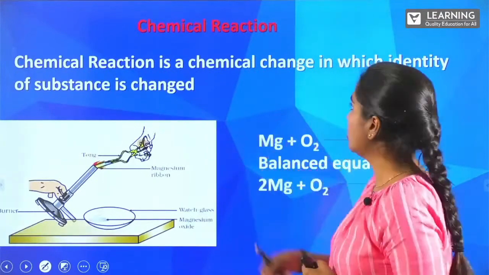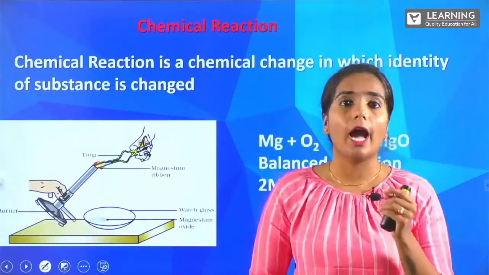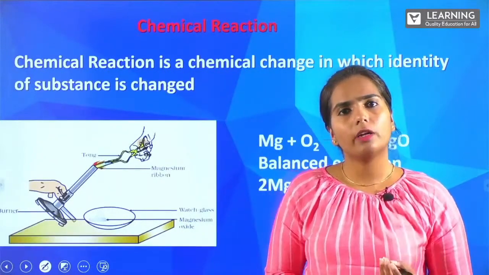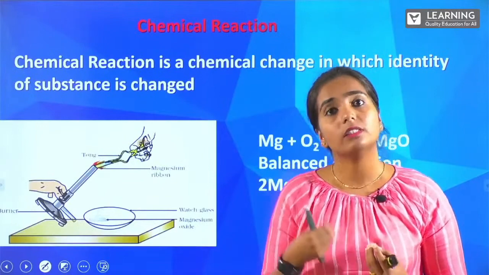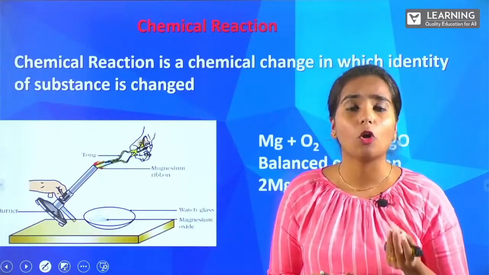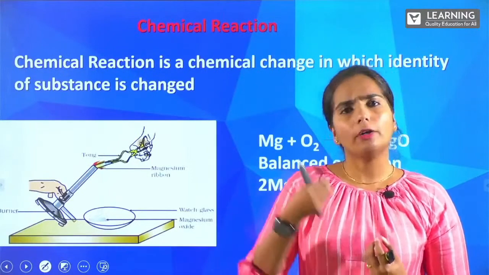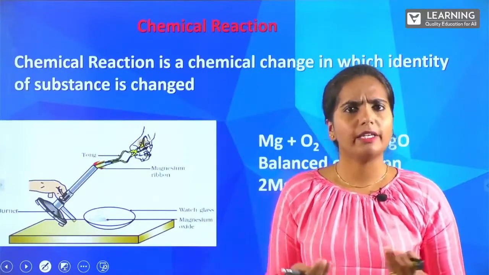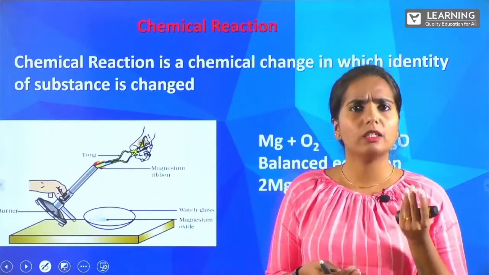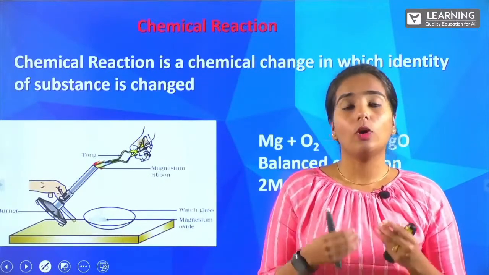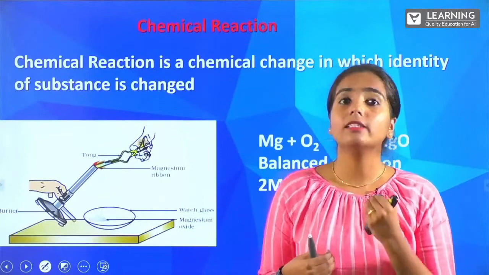A chemical reaction is a chemical change in which the identity of the substance is changed, right? Whatever substance you are taking, the identity of that substance is changed. Suppose you are taking something in a solid form, that identity can be changed to a liquid form or to a gaseous form, any form, right? Vice versa, if you are taking something in a liquid form, it can also be changed into a solid form, right? So all this is called a chemical reaction.